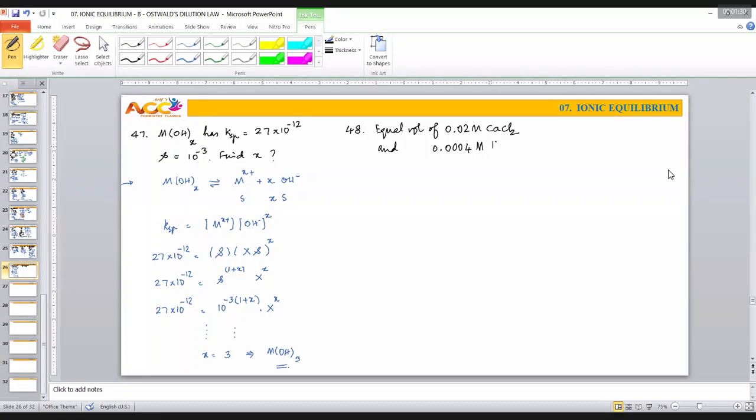Sodium sulfate are mixed together. Mixed together. Will a precipitate form?